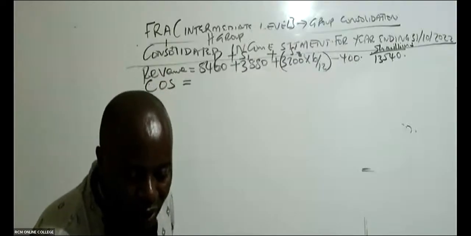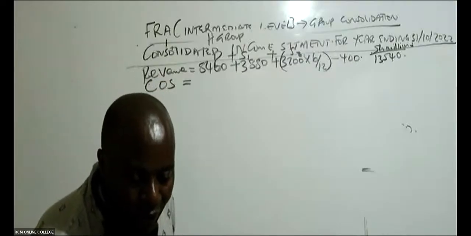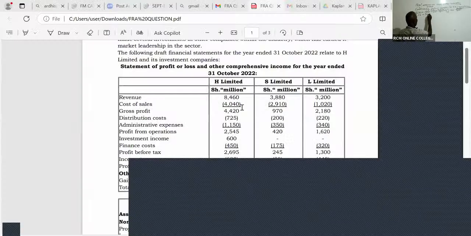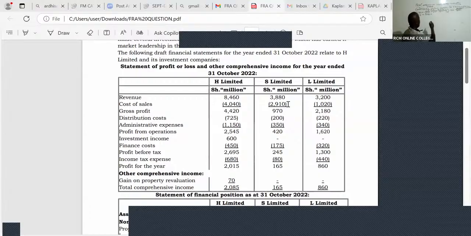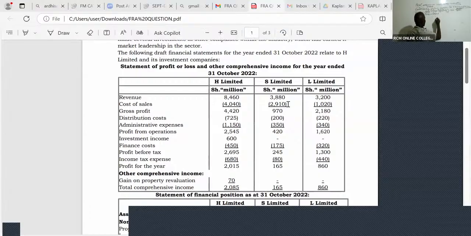So consolidated cost of sales, ladies and gentlemen, this is what we have here. We have 4040 for the parent, plus the subsidiary, first subsidiary S, 2910, the whole of it, plus L subsidiary, I will take in this case here 1020. This has to be time apportioned, times 6/12.